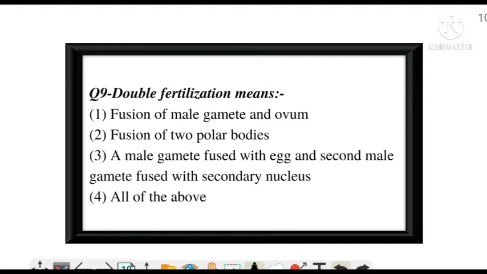Double fertilization means option A, fusion of male gamete and an ovum. Option B, fusion of two polar bodies. Option C, a male gamete fused with egg and the second male gamete fused with secondary nucleus. Or option D, all of these?